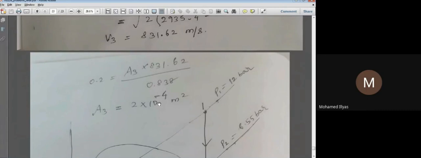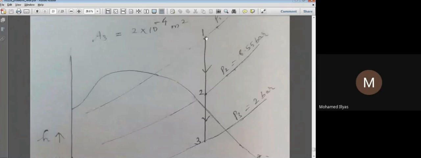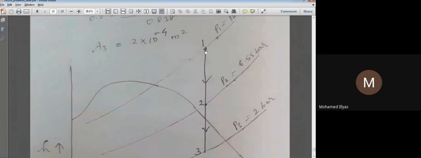Just similar to the previous problem, but in the previous problem we had only dry saturated steam. Here we have superheated steam, so accordingly we refer to the steam table. By knowing this condition, in the usual way, 1, 2, 3, entropy is constant. So when entropy is constant, the line is vertical, straight vertical, because the x-axis is entropy. By knowing this condition, I am representing 2 here.